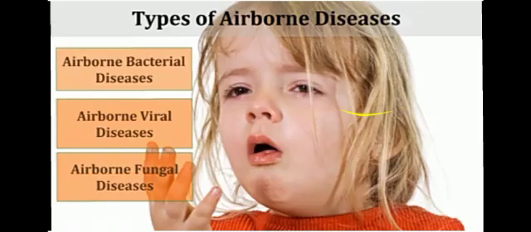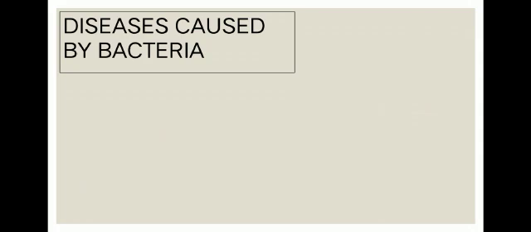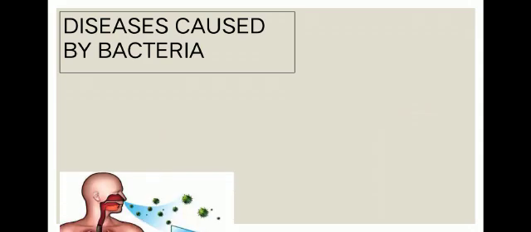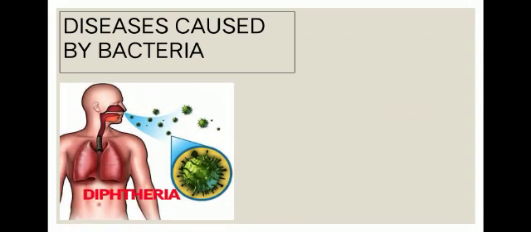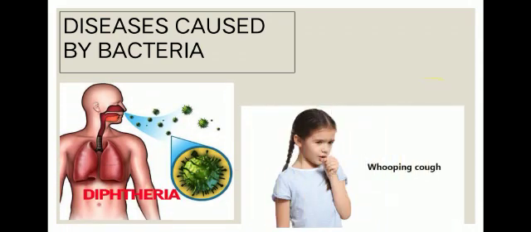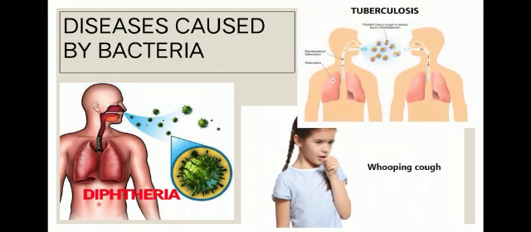Now, next we learn the types of airborne disease. The airborne diseases are of three types: airborne bacterial disease, airborne viral disease, airborne fungal disease. Let us learn about some of the airborne diseases here. First we discuss diseases caused by bacteria: diphtheria, whooping cough, TB, tuberculosis. They are caused by bacteria, bacterial airborne diseases.